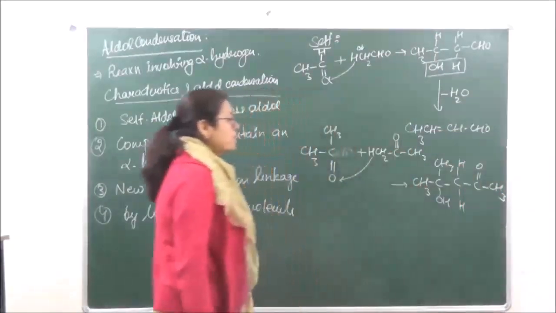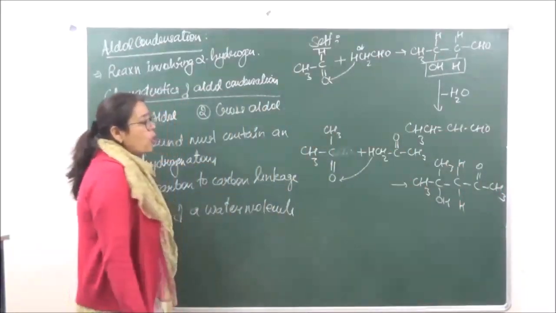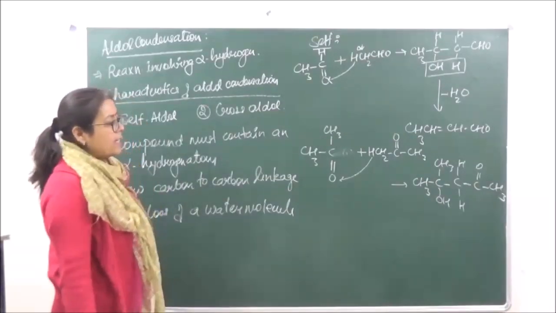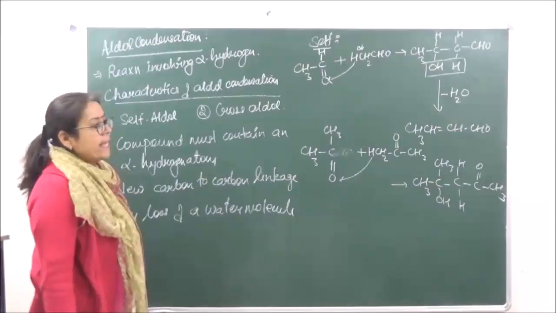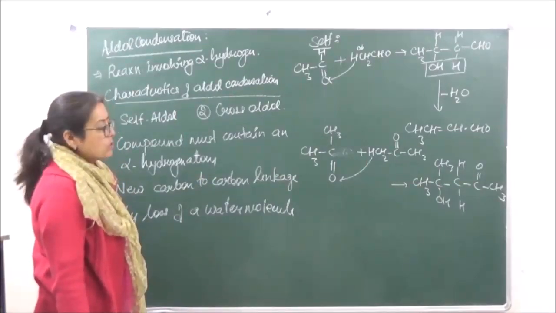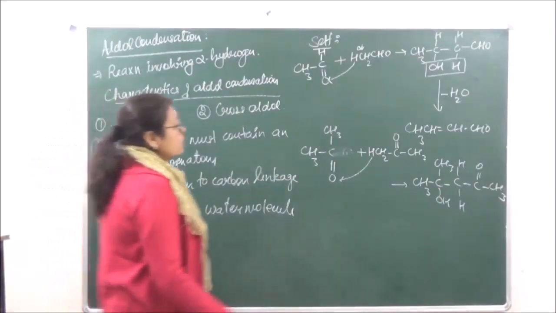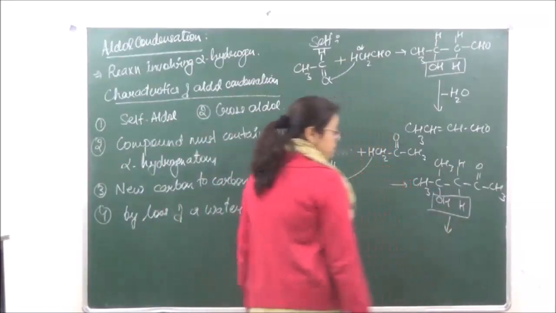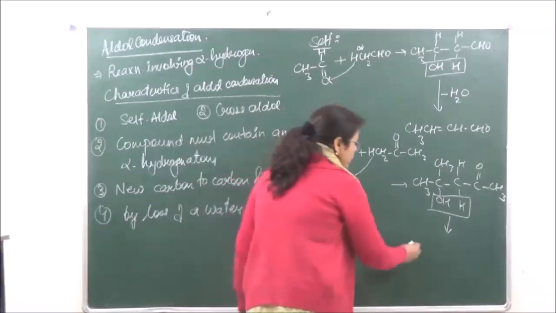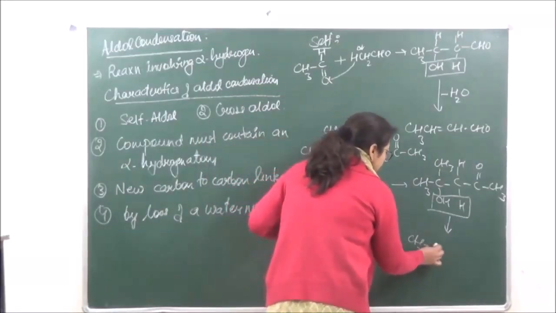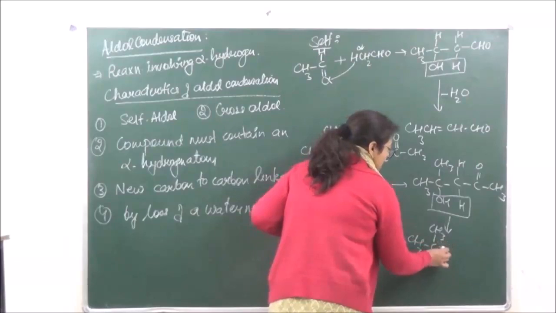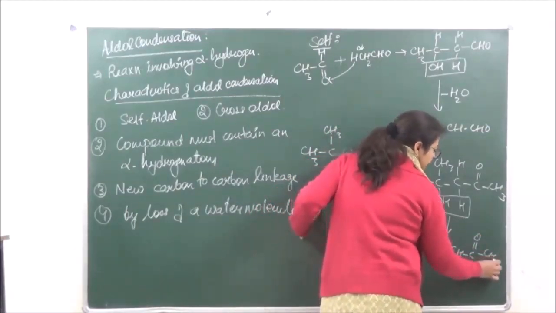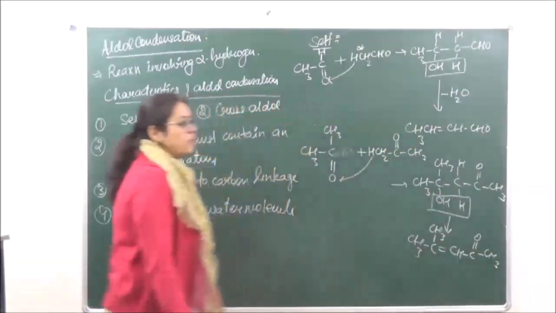The IUPAC name of this is going to be 4-hydroxy-4-methylpentan-2-one. Okay, so this is going to be known as a ketone. Now this is going to lose a water molecule, right? And what are we going to get as product? An unsaturated ketone is going to be the product.